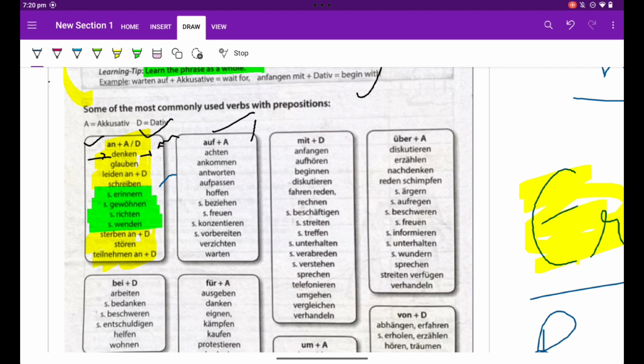For example, I want my students to give the preposition before I end up with the verb, like denken an, glauben an, leiden an, schreiben an, sich erinnern an, sich gewöhnen an, sich richten an, sich wenden an, sterben an, stören an, teilnehmen an.